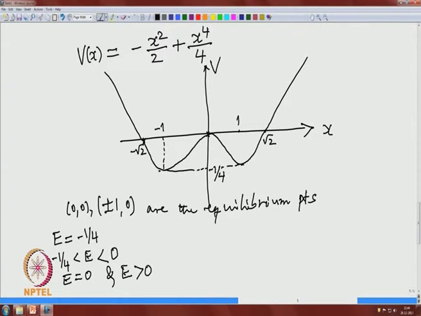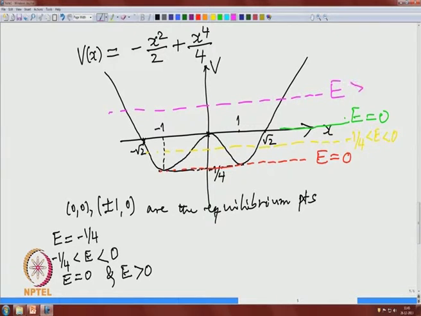So, let me just for reference, this is the E equal to 0 level, and anywhere in between, there are many. So, this is minus quarter less than E less than 0, and then this x axis is also energy level 0, and the last one is anything above, E bigger than 0.